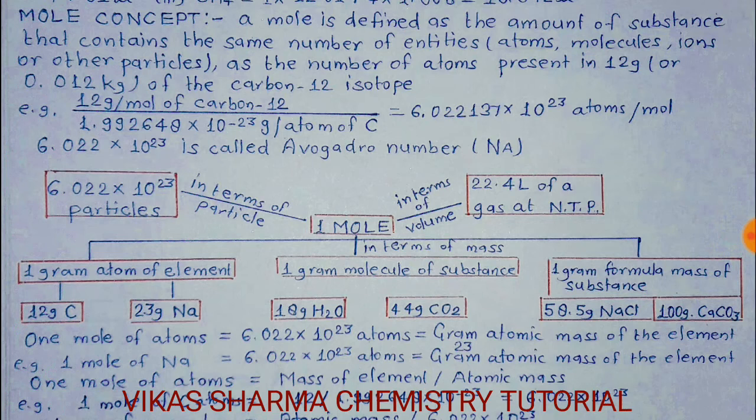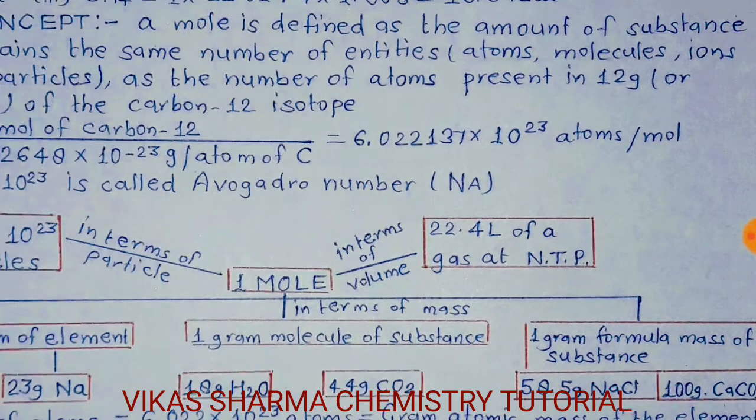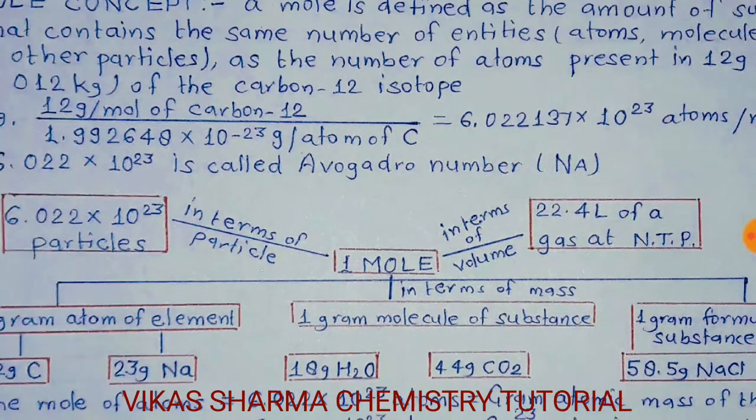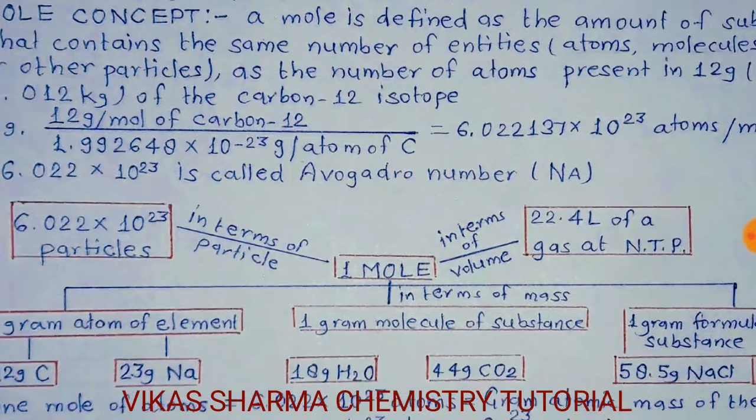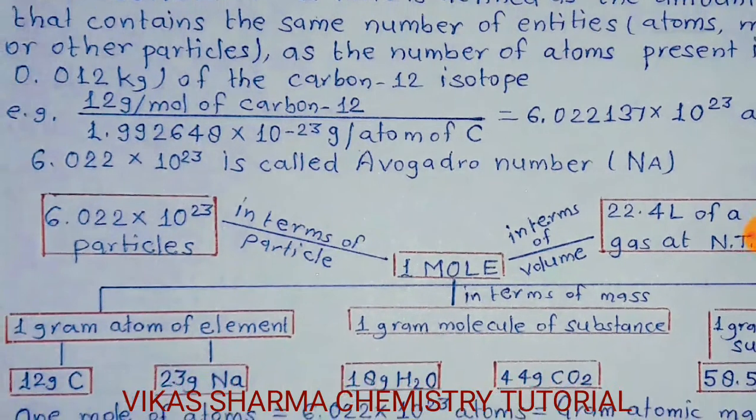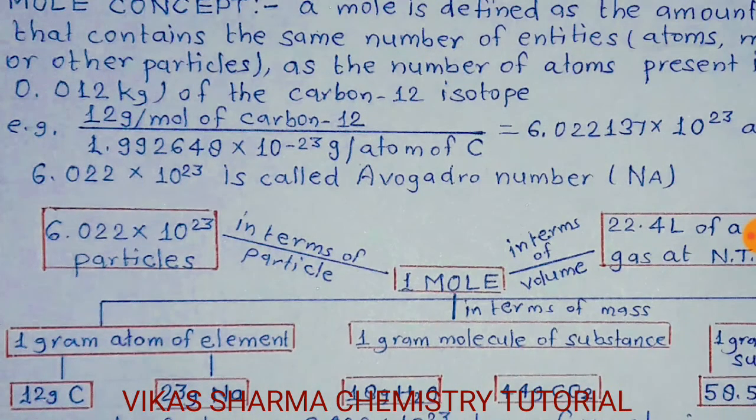For example, 12 gram per mole of carbon-12 is divided by 1.992648 into 10 to the power minus 23 gram per atom of carbon. So it is equal to 6.022137 into 10 to the power 23 atoms per mole. This number is known as Avogadro number. It means by this formula we can calculate how many atoms.